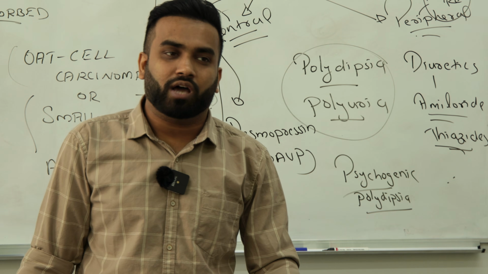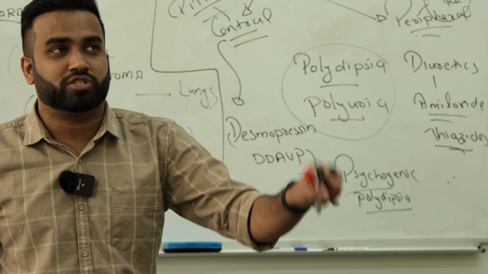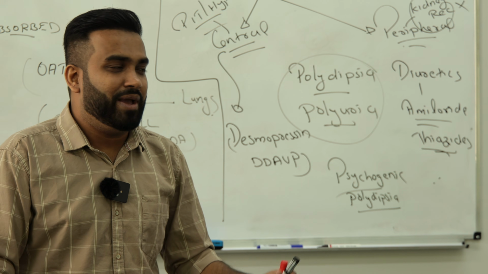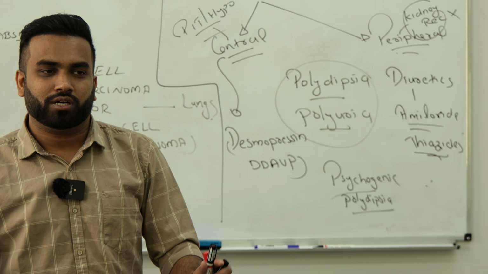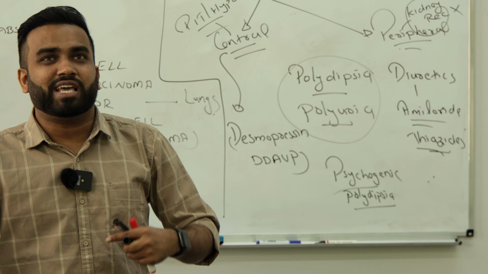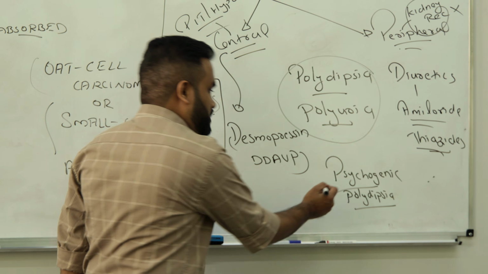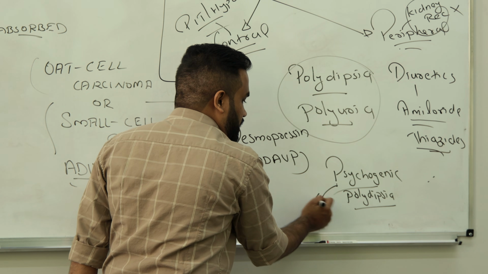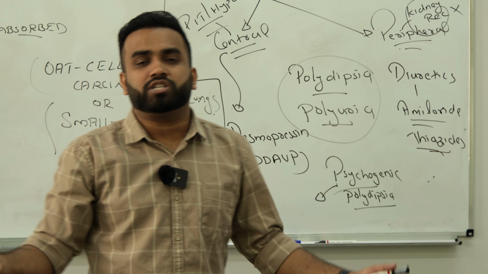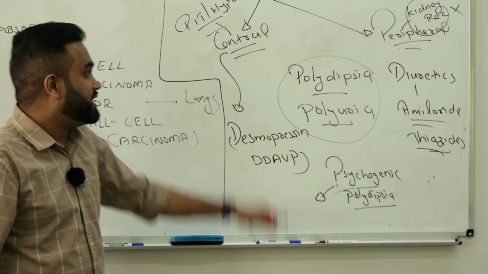So how can you find that out? You take the patient in the clinic and ask the patient not to drink water for 5 or 6 hours. But if you see the patient hiding and drinking water without you knowing, it means he is purposefully doing that. So it's like a psychiatry department case. Refer him to psychiatry, right? So psychogenic is ruled out here. The patient drinks water even when the doctor says don't drink water. That is called psychogenic polydipsia. So that is a differential here.